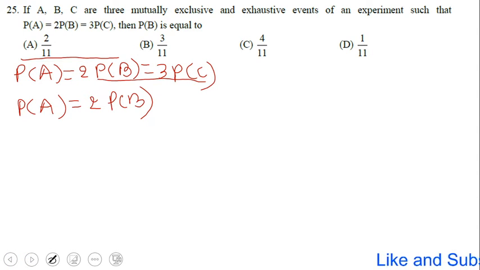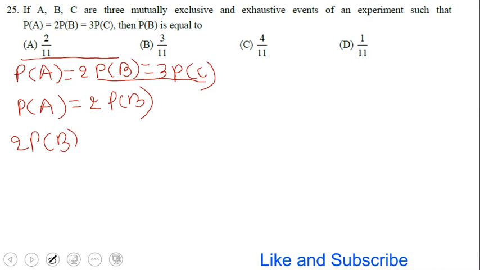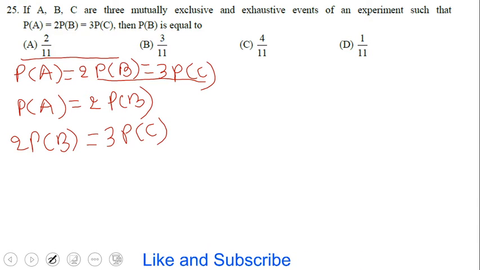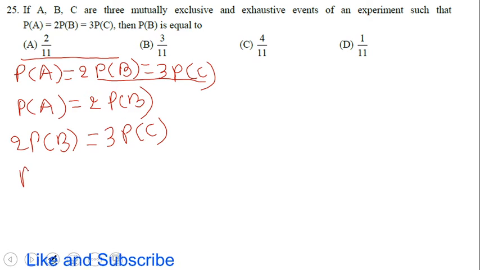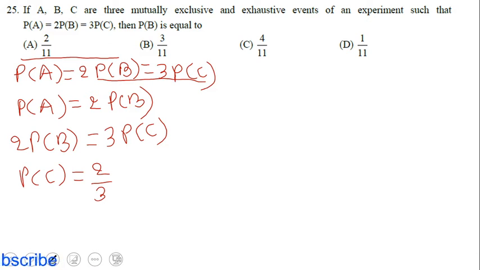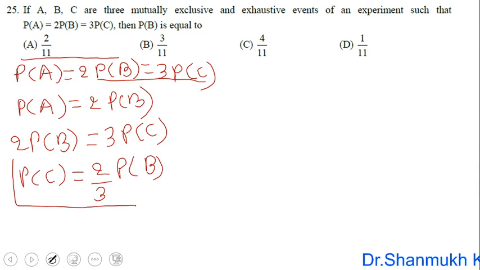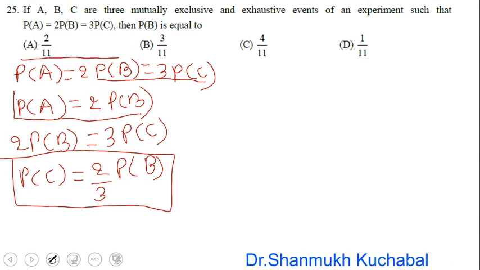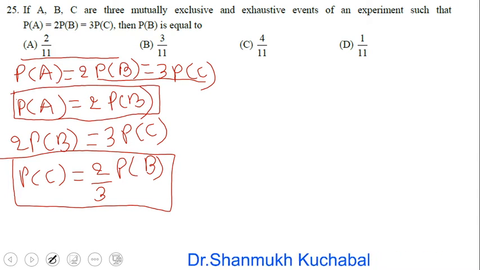So 2 times P(B) is equal to 3 times P(C). From this I write the solution for P(C). So the probability of C is 2 divided by 3 times the probability of B here. So this is the probability of C and this will be the probability of A here.